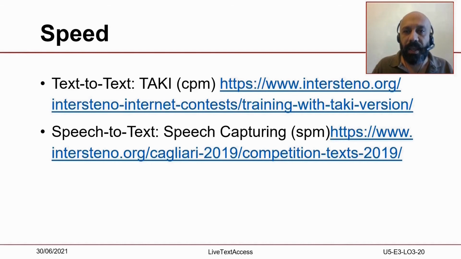Training with Taki is a very good way of training one's speed, because it is a tool provided by Intersteno that allows you to copy a written text at the speed you want. The speech-to-text skills are better trained with the speech capturing test, which is an Intersteno competition that allows you to write down what you hear.